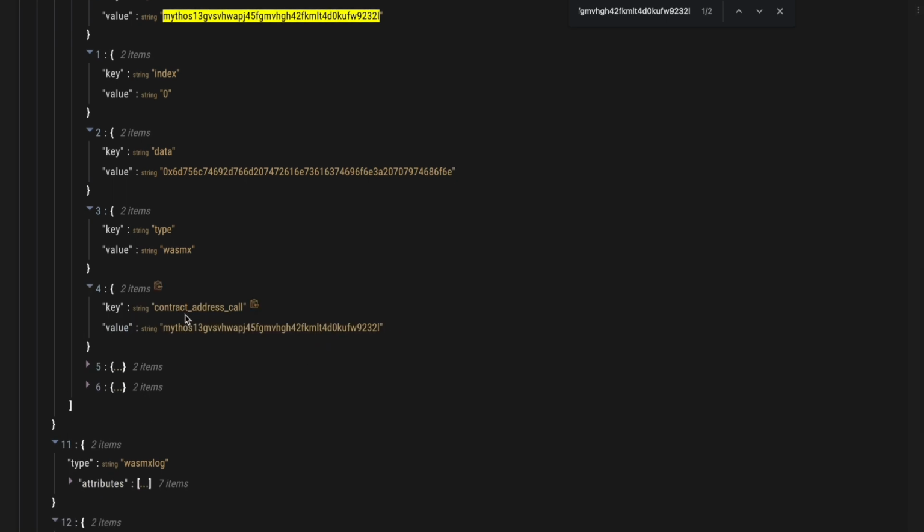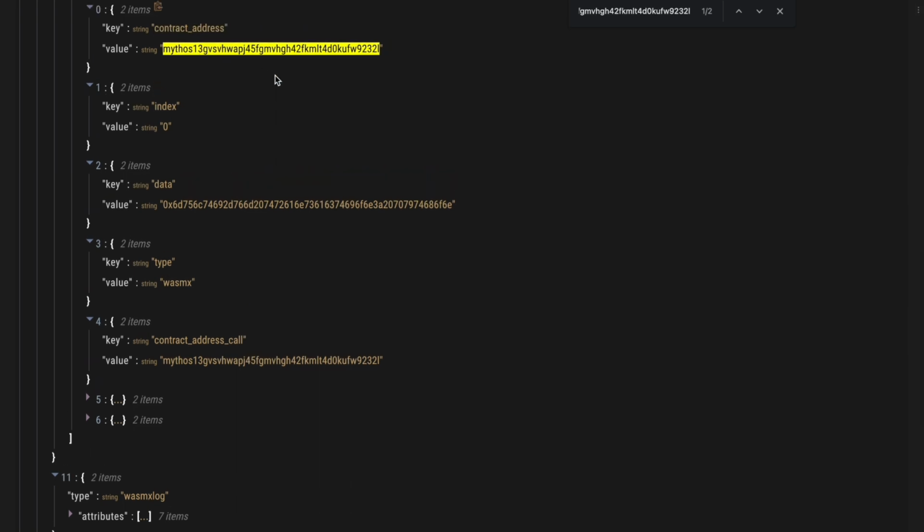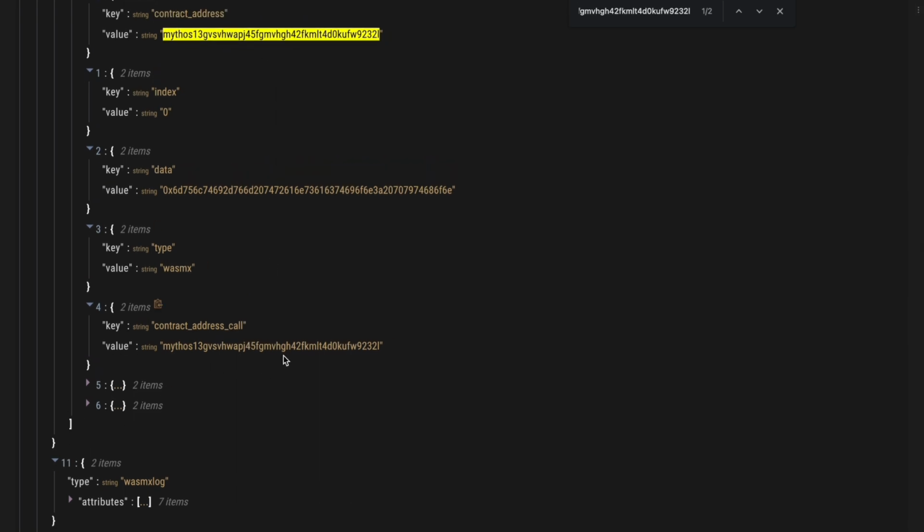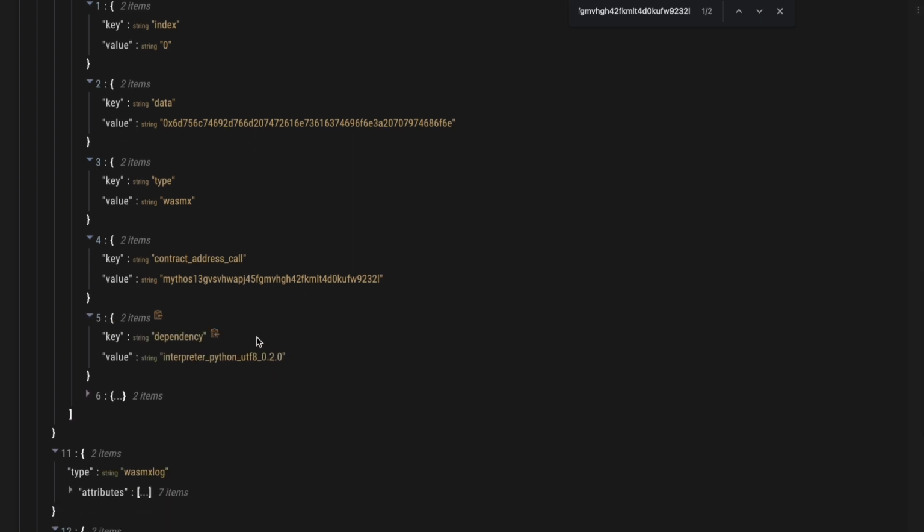And the next is the contract address call, which in this case is the same as the contract address. This will be a different address if the call is an internal call. If we have a call in a call in a call, we will see this changed. The next attribute is the system dependency. And this is the Python interpreter that has received Python source code and its version.